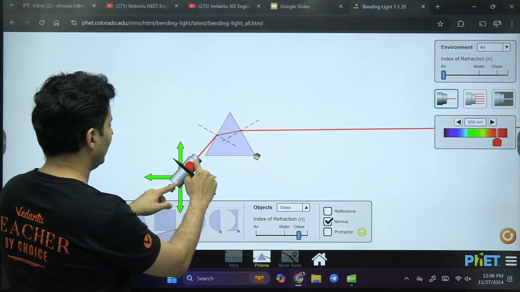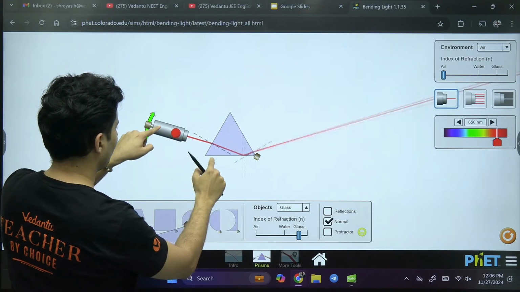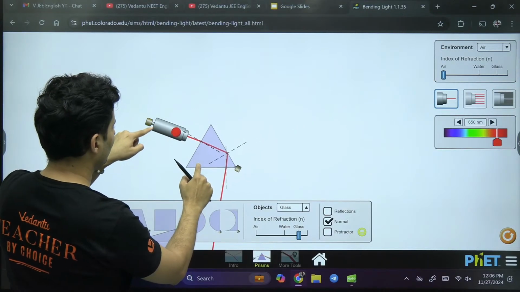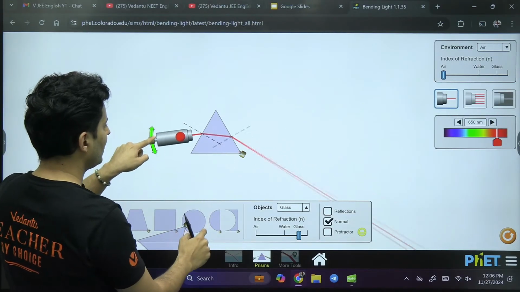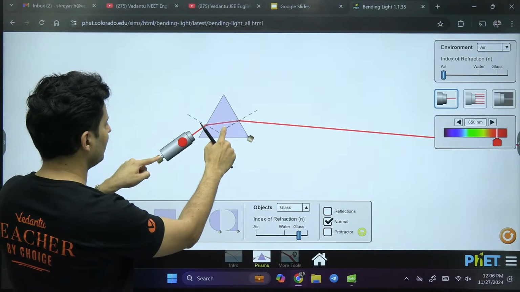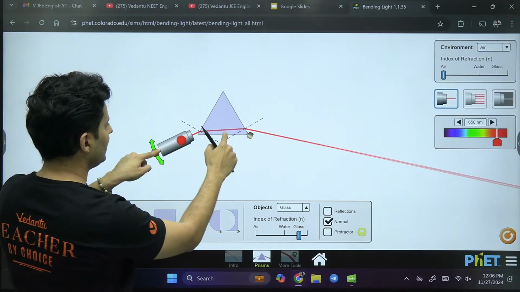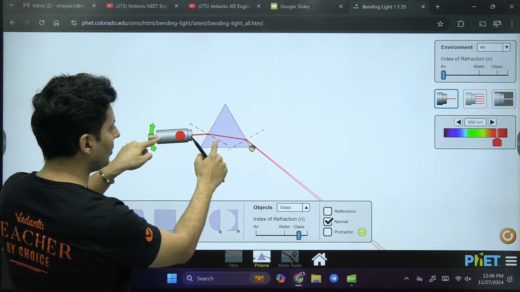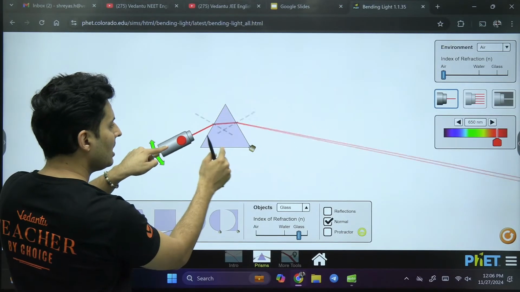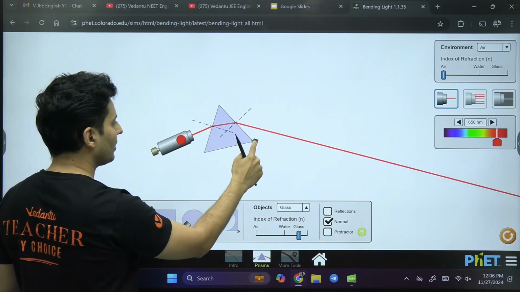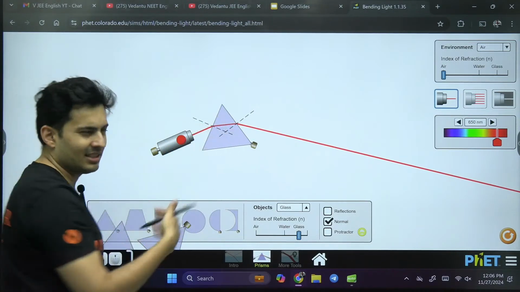Now, if I make the light fall almost like this, it is almost getting internally reflected. So not all the angles are permissible. As I change the angle of incidence, the deviation, how much it deviates by, also changes. Now, to better understand deviation, I will rotate the prism because then it becomes very obvious. Rather than rotating this, I will rotate this. It's one and the same thing.